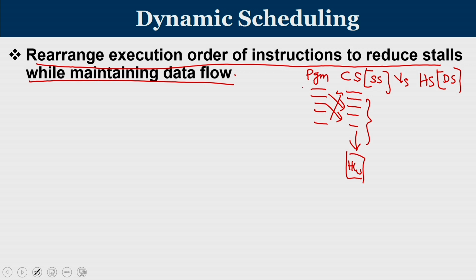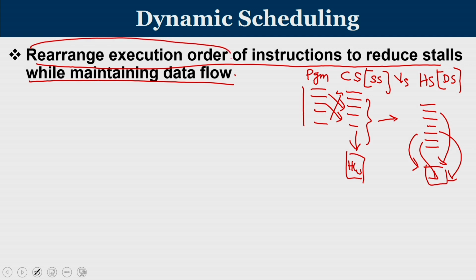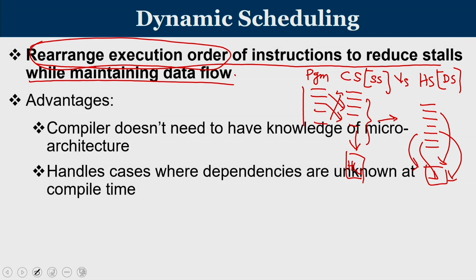So, eventually the order of instructions is changed by the compiler, but once it comes to the hardware, the hardware is strictly going to follow the order given by the compiler. Whereas in the case of hardware scheduling, these are the order of instructions given by the programmer, and the hardware is going to reorder the instructions in a different format. That is the idea: rearrange the execution order of instructions to reduce stalls while maintaining data flow. The rearrangement of instructions before giving them for execution is compiler scheduling or static scheduling. Rearrangement of the execution order of instructions to reduce stalls is what is called dynamic scheduling.